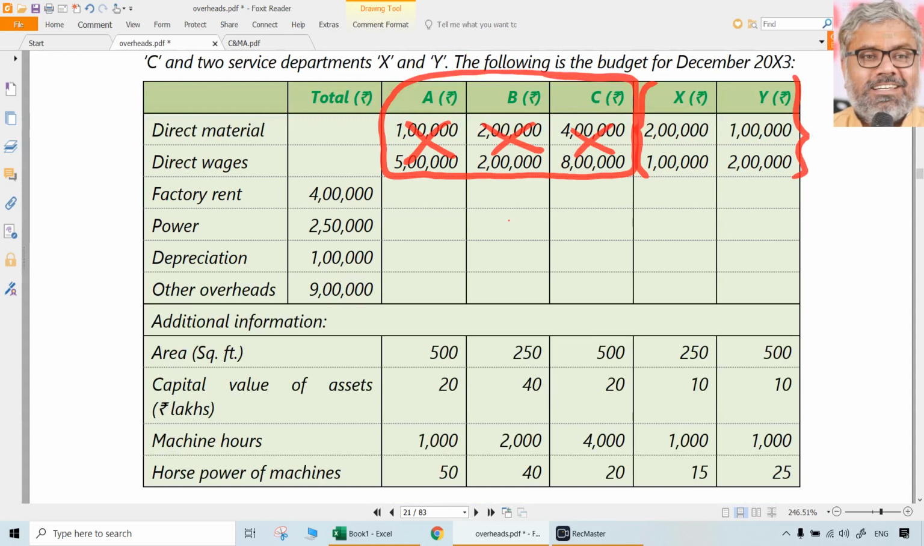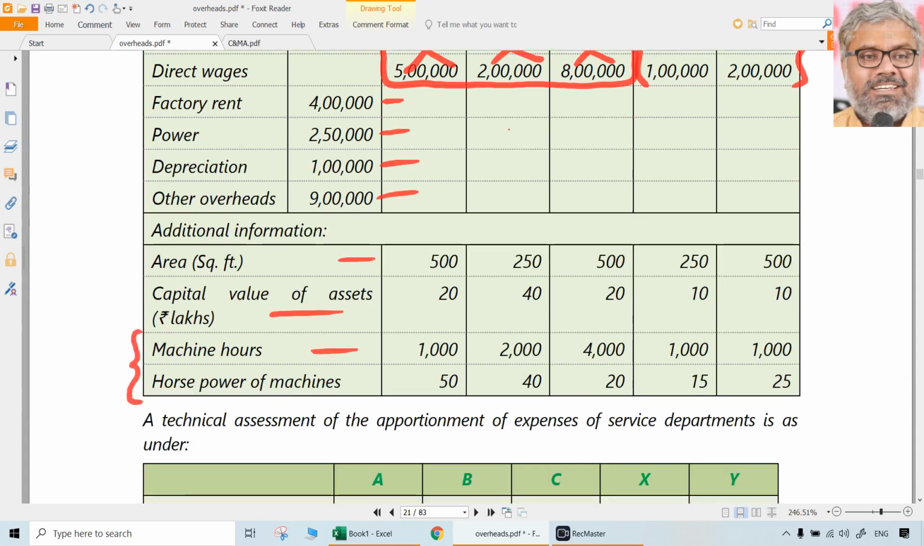So on what basis we can apportion them? Better basis we have to identify. Factory rent, on what basis we can apportion? Can we use area? Yes, that looks better. Then power can be apportioned. Here we have both machine hours and horsepower of machines, which means better to use HP hours, not just machine hours, not just horsepower. So better to use HP hours as we discussed earlier. Depreciation can be apportioned on the basis of what? Capital value of the assets. Other overheads can be apportioned on the basis of machine hours. Machine hour rate is okay. So these are the basis of apportionment that can be done at a primary distribution level.